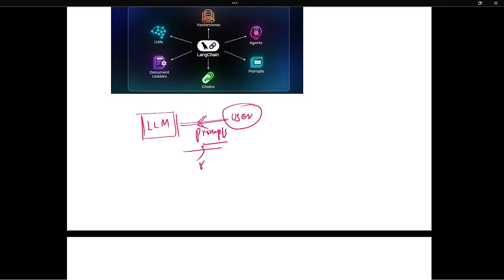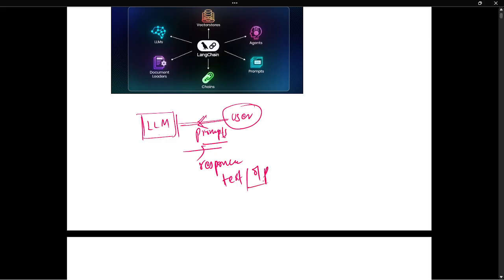Suppose there is an LLM, and there is a user. The user gives prompts to the LLM, and the LLM returns the response, which is text based, a text output.